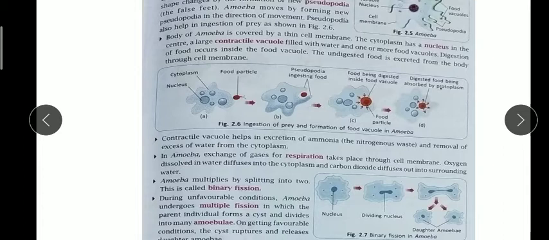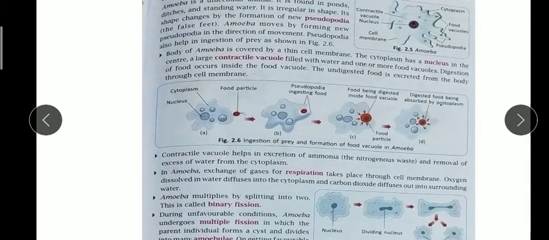Now the body of amoeba is covered by a thin cell membrane. Their cell membrane is very thin, only a single cell membrane. You can see the labeling in figure 2.5: one contractile vacuole, the nucleus, the cell membrane, and food vacuoles so that they can store their food, and the cytoplasm.